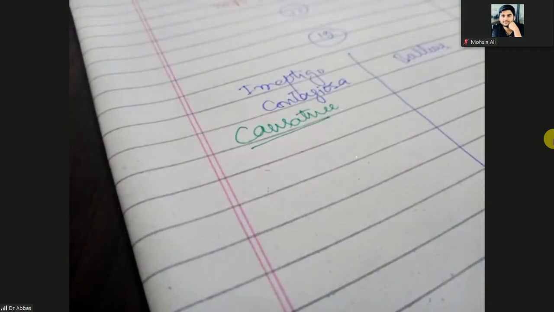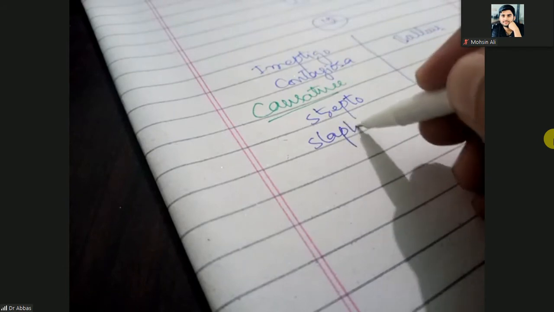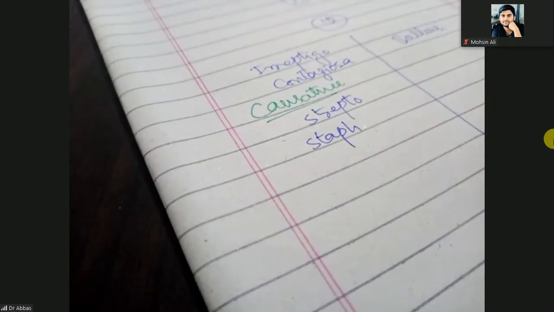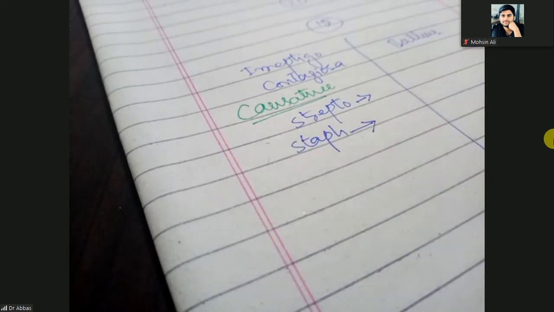The causative organisms are of two types: one is streptococcus and the other is staphylococcus. Streptococcus is also causative and staphylococcus is also causative, but it depends on the region.